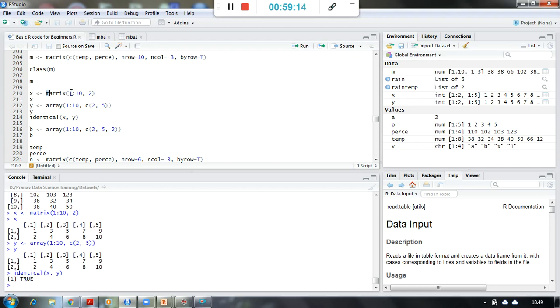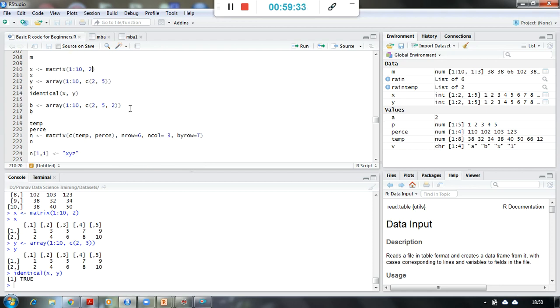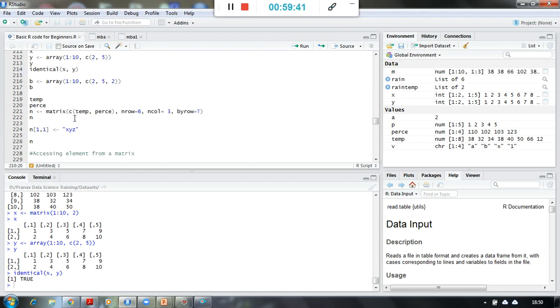So whether I use matrix or array, for array I need to specify the number of rows and columns. For matrix I simply have to specify only rows, no need to mention columns, because it will automatically understand, right? And that is why matrix is the advanced version of all this vector, list, arrays, etc. And post matrix come the data frames.